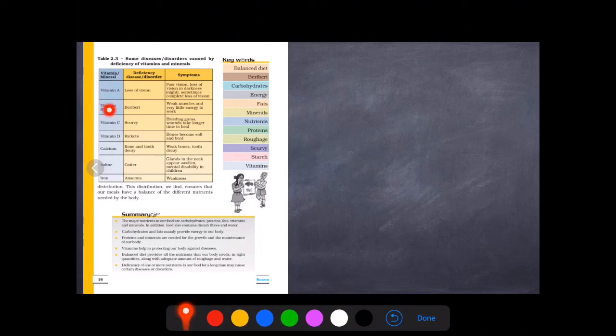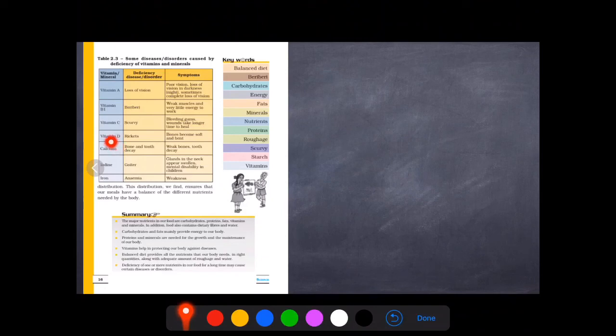Vitamin B. The deficiency of vitamin B in our body causes beriberi, which means the symptoms are weak muscles and very little energy to work. The person will always be tired if he has got a vitamin B1 deficiency. Vitamin C, the deficiency of vitamin C causes scurvy. Scurvy is a disease which affects the gums. Always the person has bleeding gums, wounds take longer time to heal. The person's body will not heal quickly if he has got a wound.